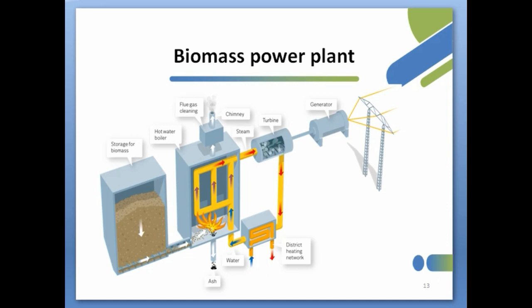The intermediate fluid transfers the recovered heat to the organic fluid in the organic Rankine cycle evaporator. The vaporized fluid then passes to the turbine, causing the turbine to spin and creating electricity into the generator.